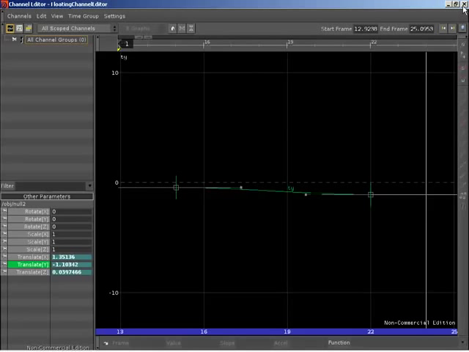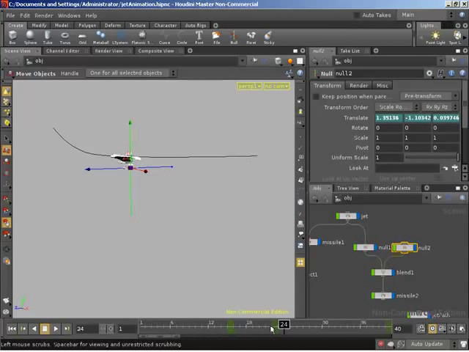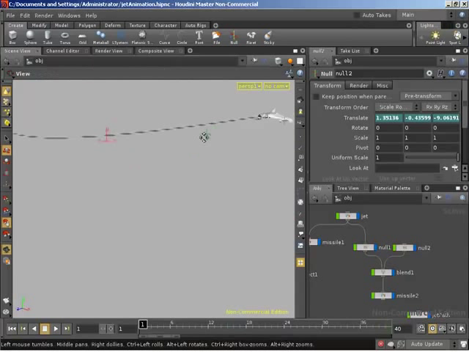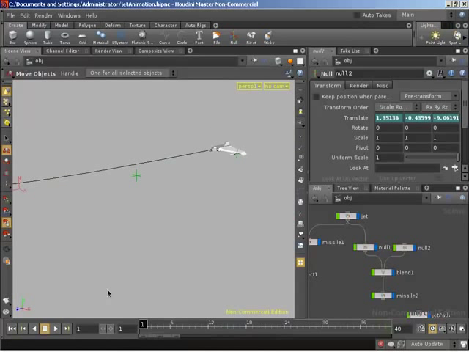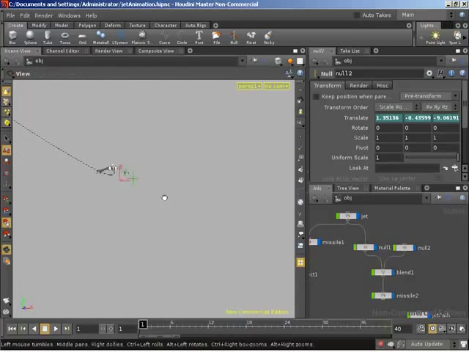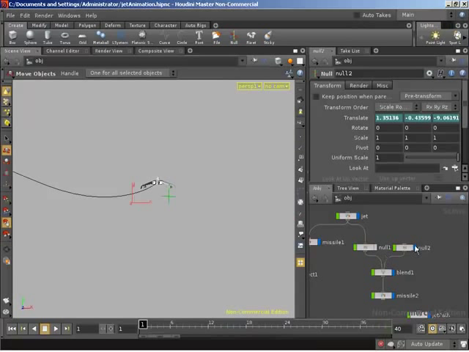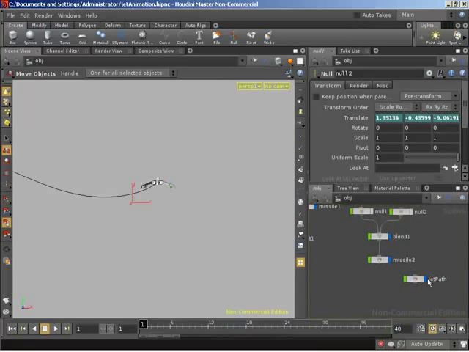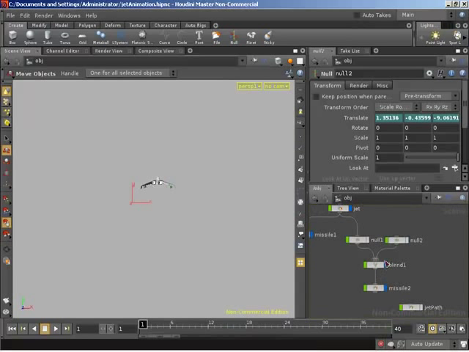With that, we can close out our graph editor, and let's take a look at the animation. I've deselected everything in the network, so we don't have any handles over. We can bring our camera view around somewhere over in there. Something like this? Yeah. Let's hide the visibility of the nulls, and hide our jet path by turning off the visibility. I'm also going to hide the blend because it creates a small spherical object at the point of the blend, which we don't need to see. I only want visibility on our jet and our two missiles. And with that, let's click play. There you go. Pretty cool.